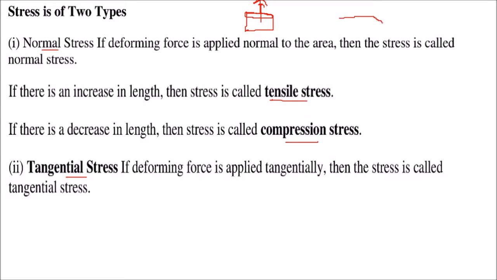So if this is an area and you are applying force like this, and the length is increasing, this is tensile stress. If you are pressing it, and it is decreasing its length, then this stress is compression stress, which is developed inside the body, which is restoring force per unit area. Tangential stress: if you are applying the deforming force tangentially to a body, then this is a tangential stress.